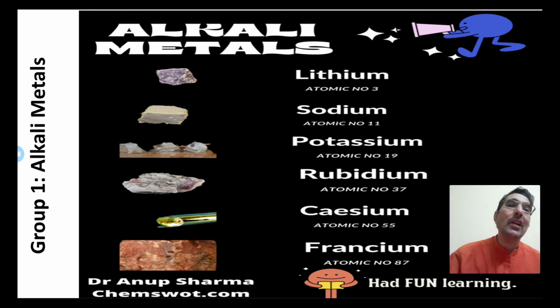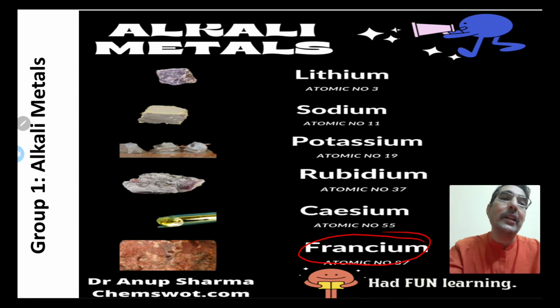Now these elements are the alkali metals. So group 1: lithium, which is atomic number 3, sodium, which is atomic number 11, potassium, which is atomic number 19, rubidium, which is atomic number 37, cesium, which is atomic number 55, francium, which is atomic number 87. This francium is radioactive actually.